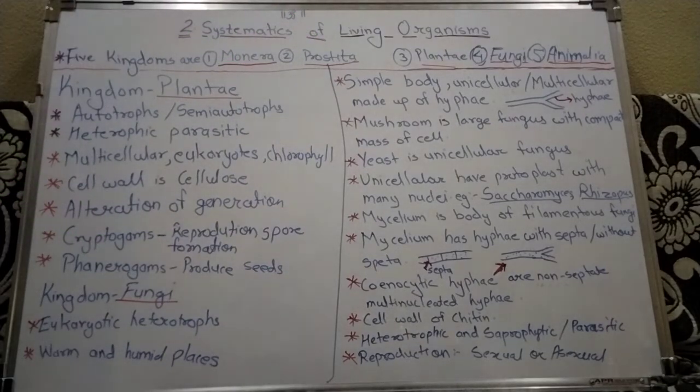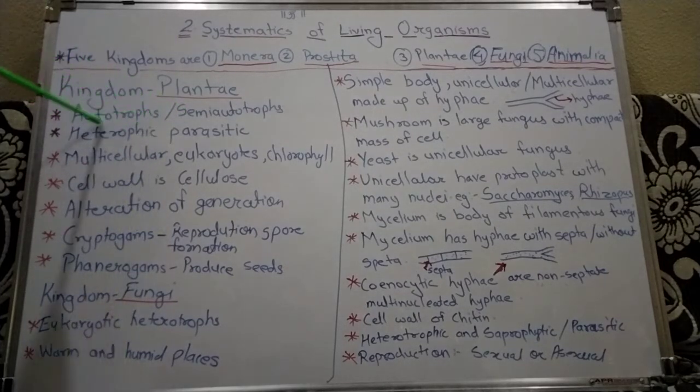Now today we have to study the kingdom Plantae. We have to study the characters of this kingdom Plantae in detail. The first character of kingdom Plantae is that mainly all are autotrophs and some are semi-autotrophs. In this kingdom Plantae mainly these are the autotrophs and some are the semi-autotrophs.